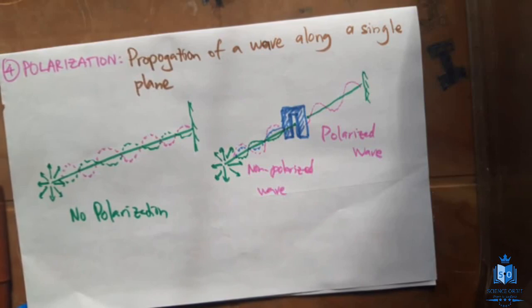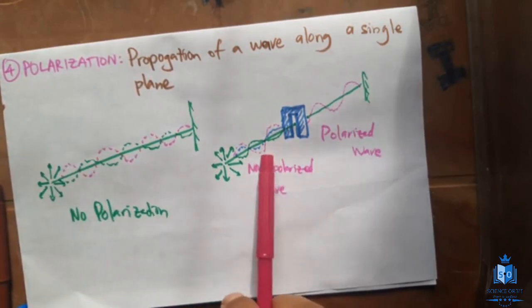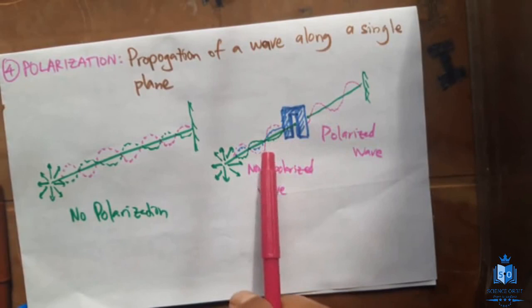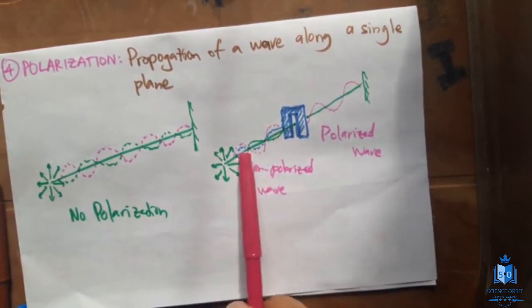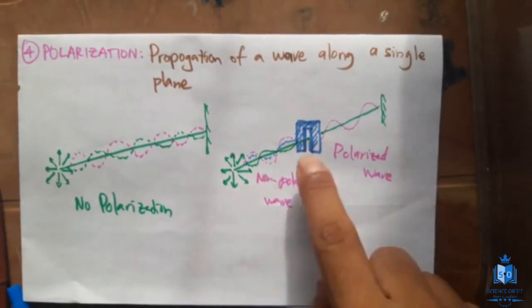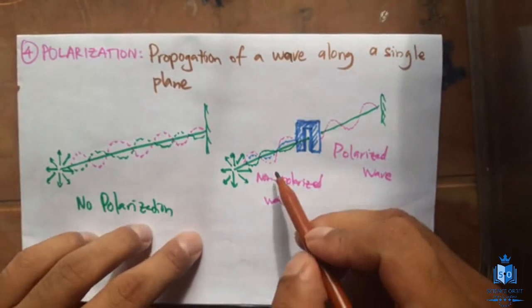Now the most important part. If you want to observe polarization really, the particles in the medium must be able to oscillate perpendicular to the direction of propagation of the wave. If you take this particular scenario, all the waves are propagating in this direction.